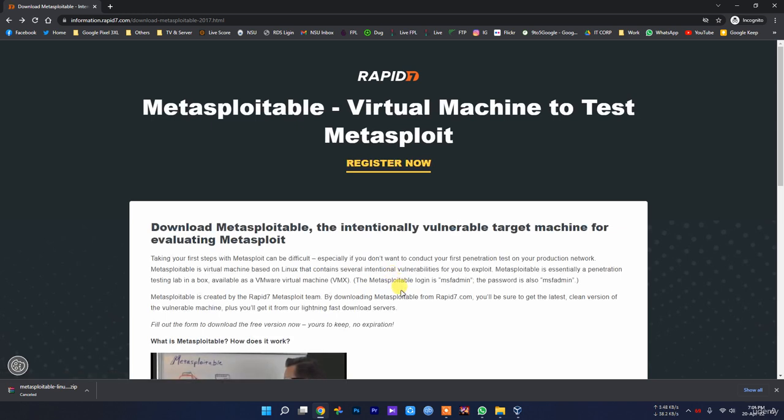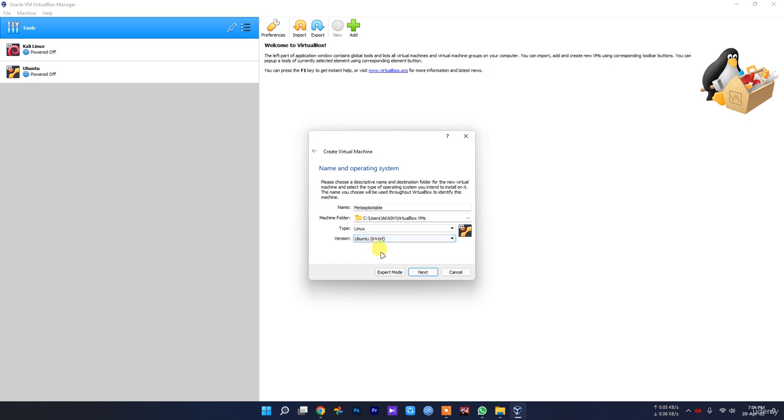As you can see, this is based on Linux. So make sure you select that and select Ubuntu 64-bit. Let's click next, and then they will ask you to select the memory. Make sure you give it at least 2 GB RAM so that it runs smoothly without any error. If you have more RAM, you can give it more. At least you should give it 1 GB RAM, and the more you give, the better. So click next.